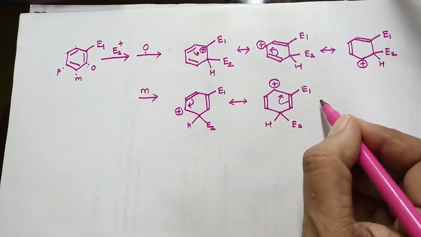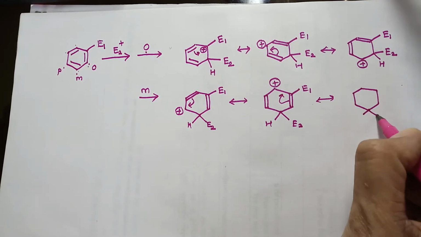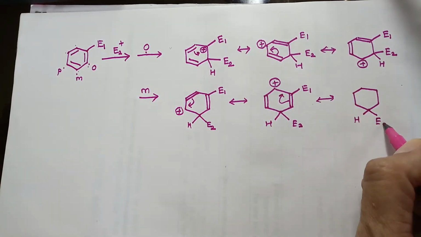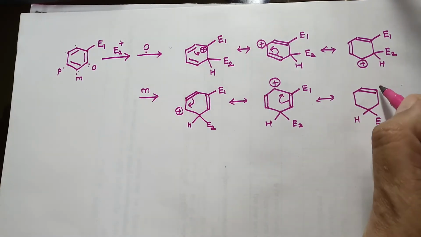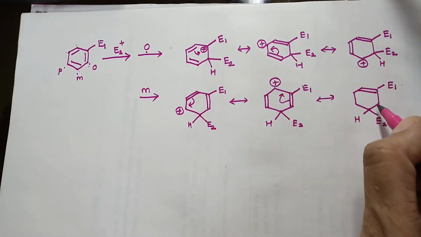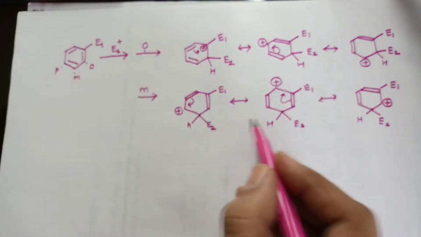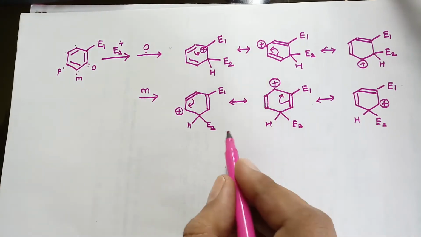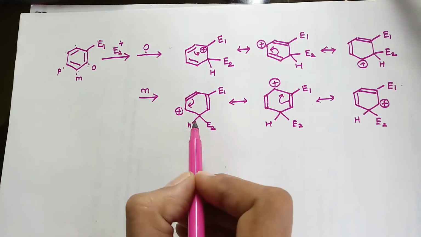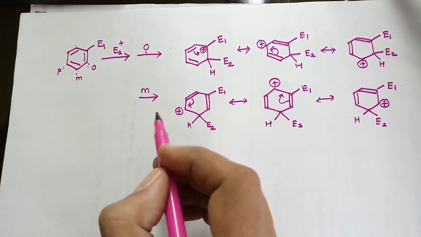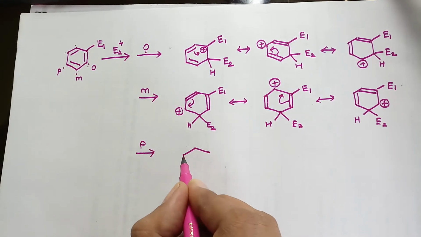Further delocalization like this will result in the formation of another canonical structure, where there will be a bond formation between the two carbon atoms. This is the previous electrophile number 1. Now this carbon will have the positive charge. So these three are the resonating structures of the positively charged intermediate when the second electrophile attacks the meta position. If the attack takes place at the para position, this will be the